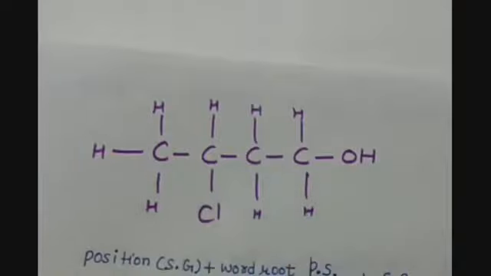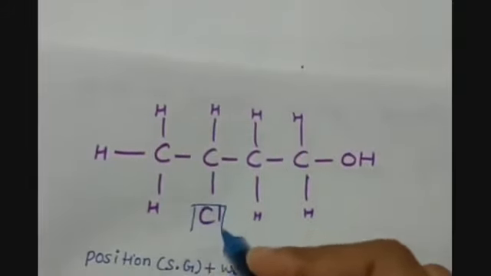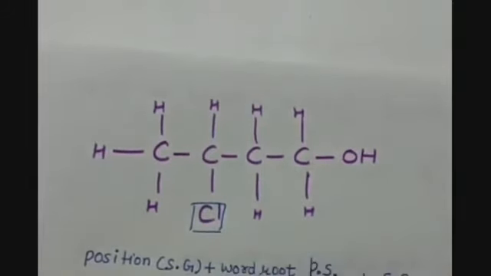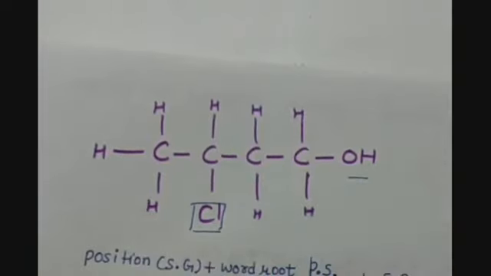Then we have to look for the prefix. As a substitutional group, we have chlorine here. But before giving the position number to the substitutional group, we have to look for the functional group. The functional group is here, and here we have the OH, that is the alcohol functional group. And we have to start giving the numbers to the carbon atoms from the side of the functional group present here.